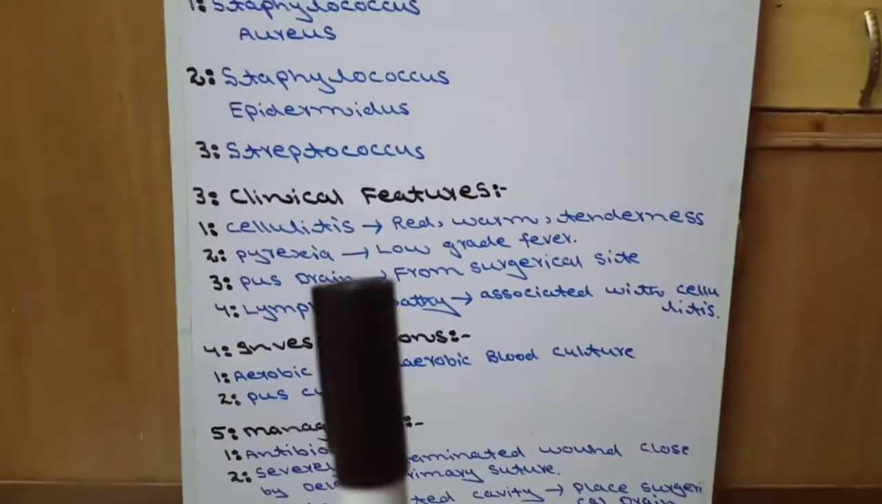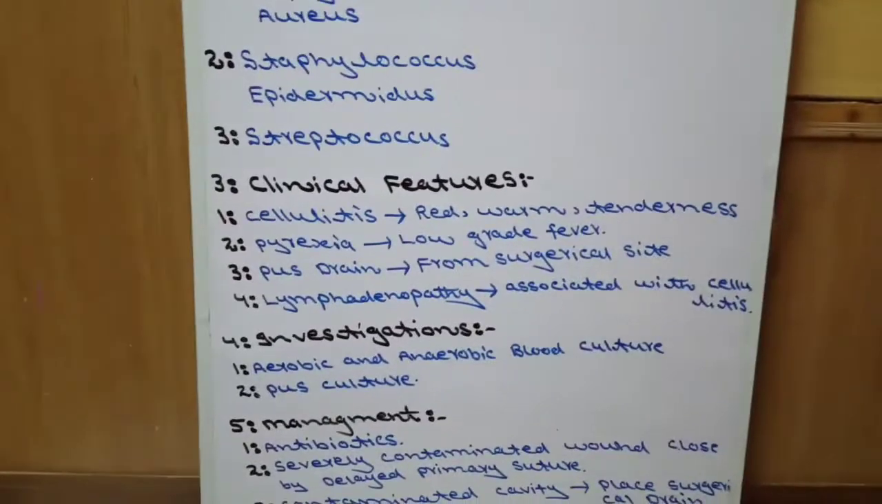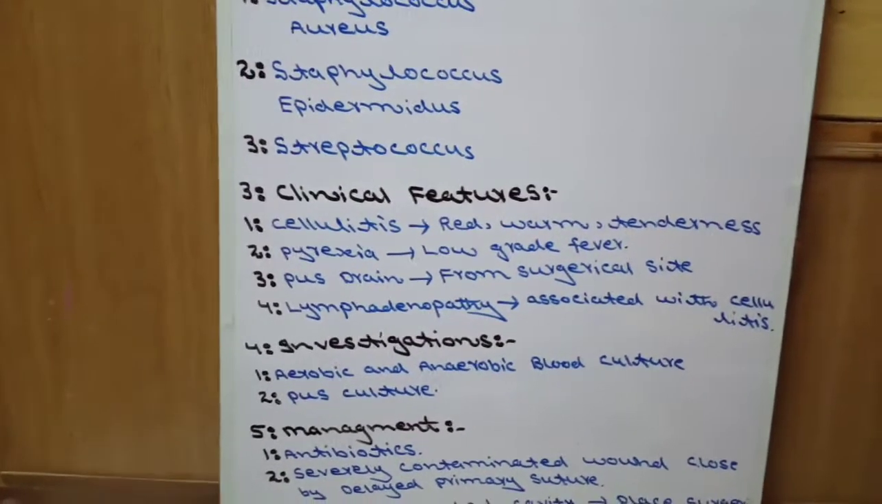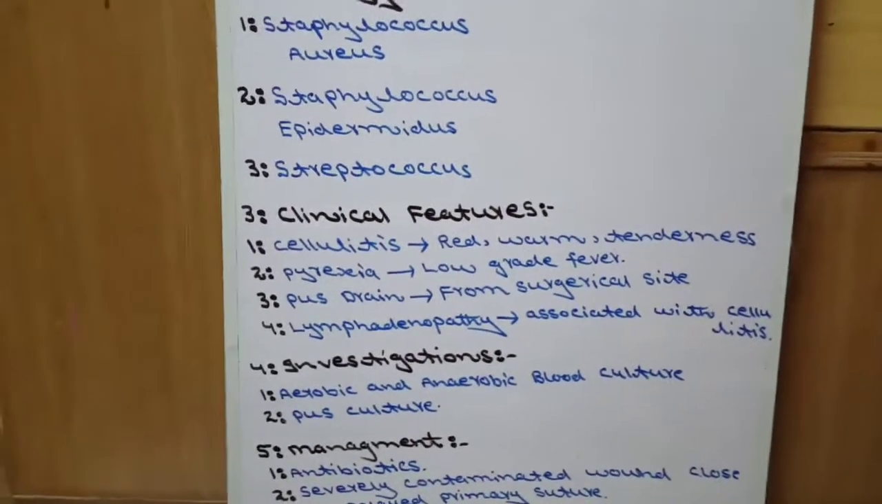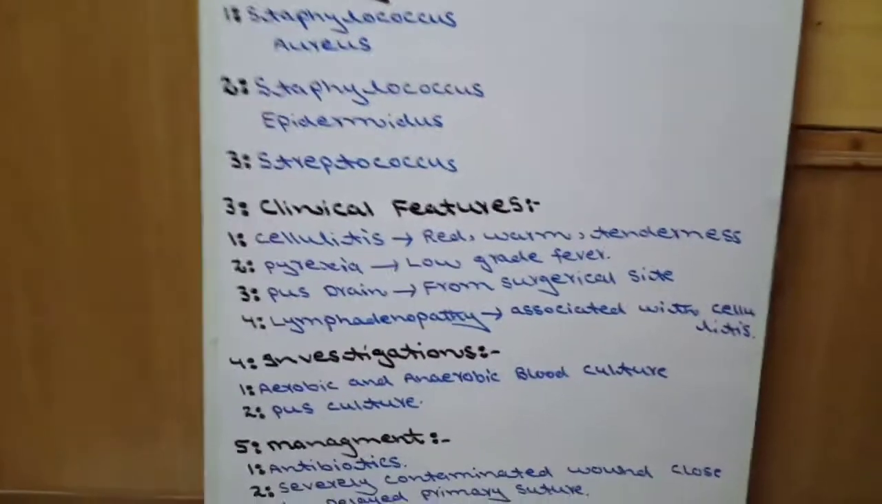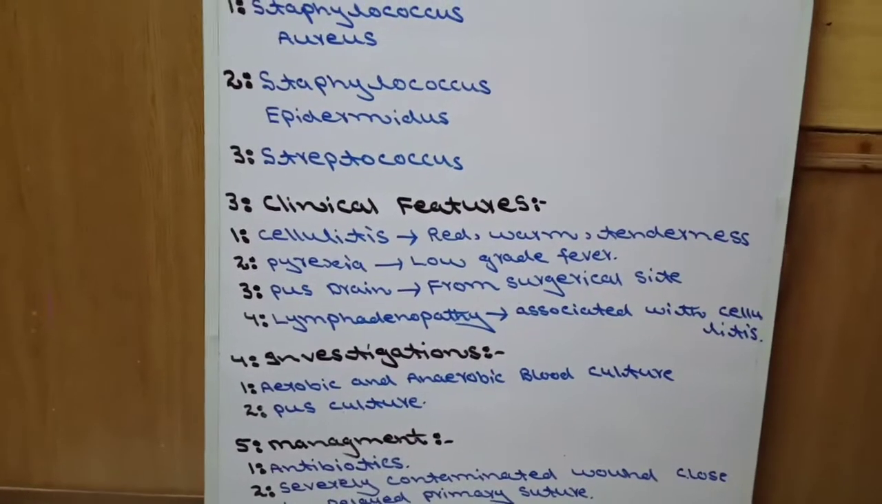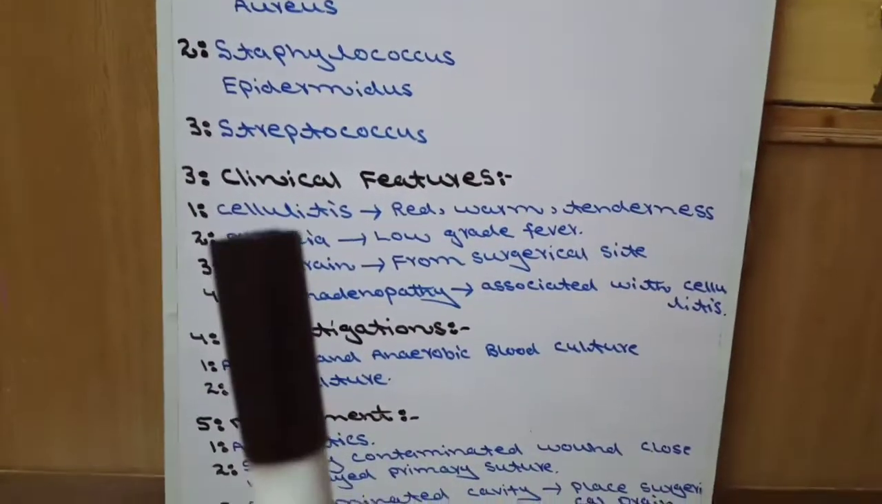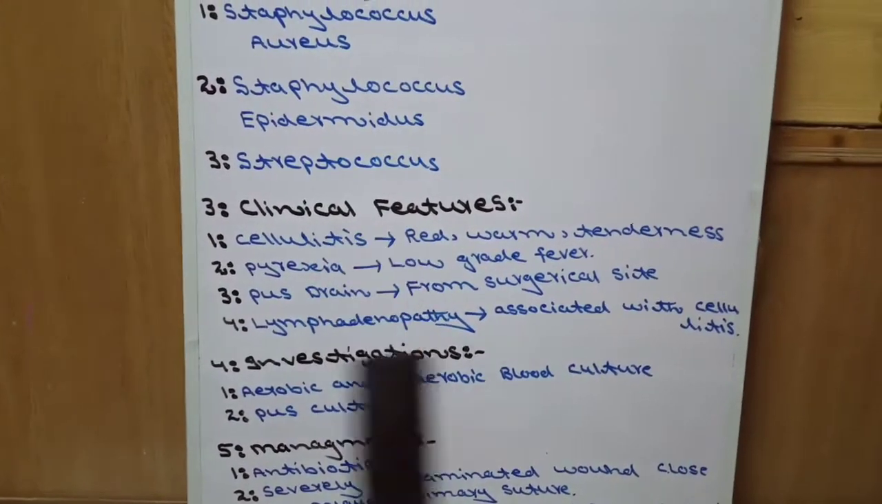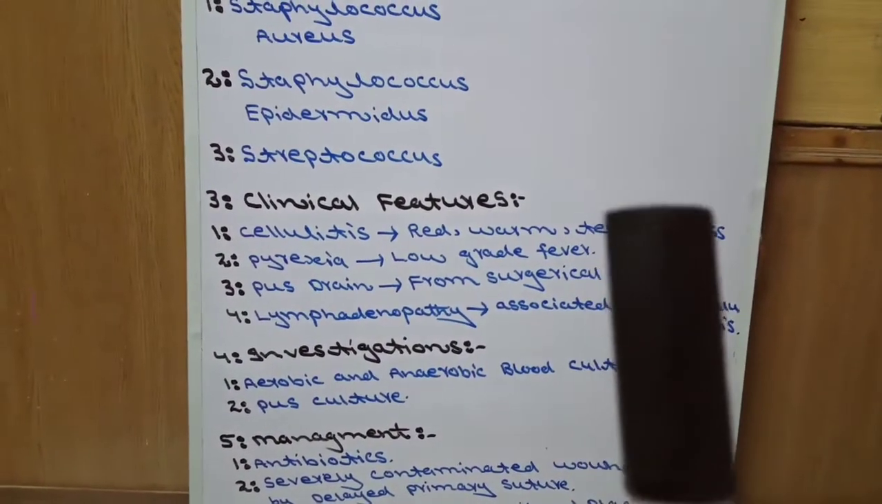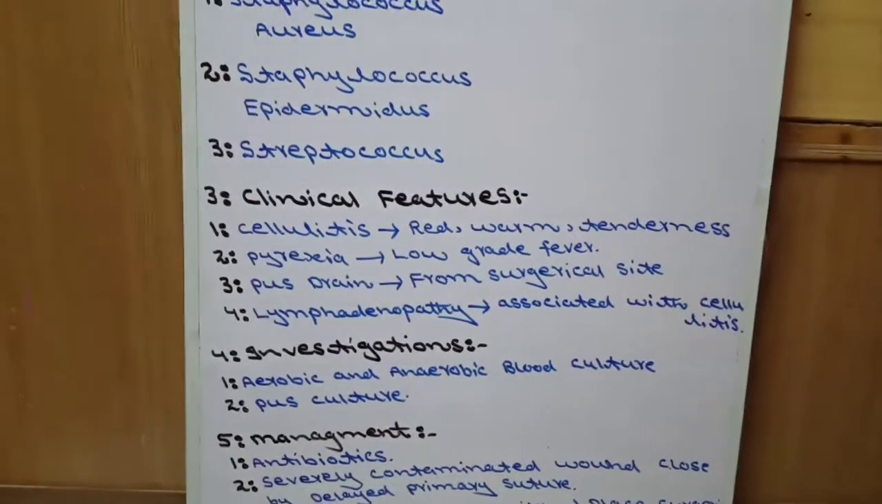Now come to the clinical features. In clinical features of surgical site infection, four clinical features are present. Number one, cellulitis. The first clinical feature of surgical site infection is cellulitis. Cellulitis means the area becomes red, warm, and there will be tenderness. This is the first clinical feature.